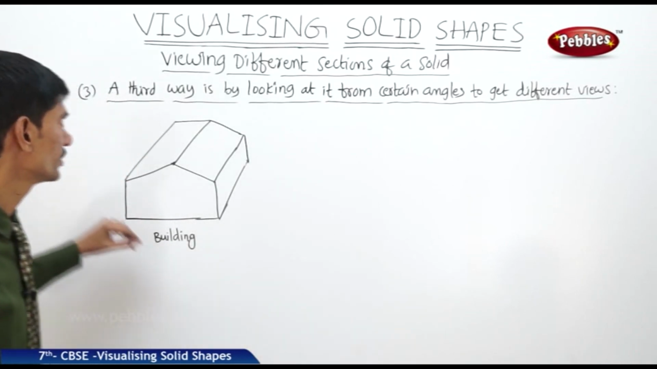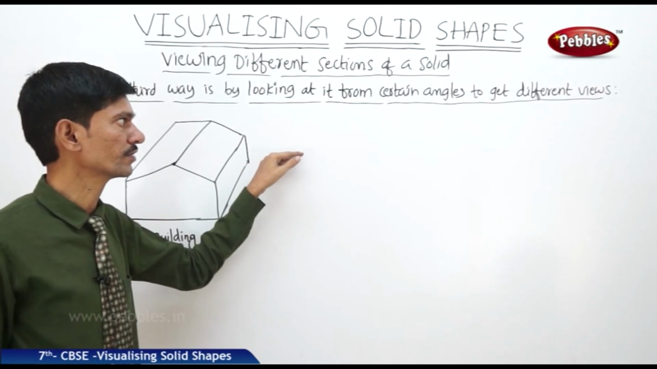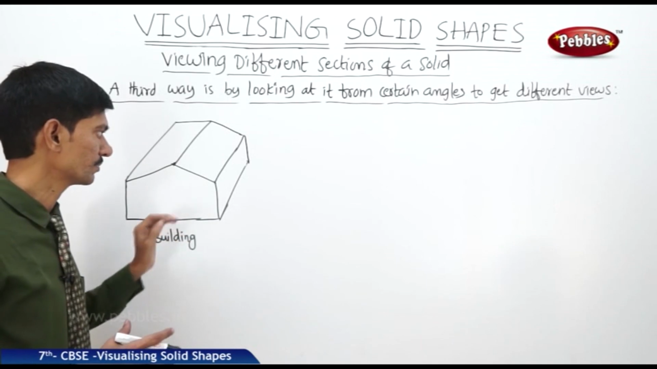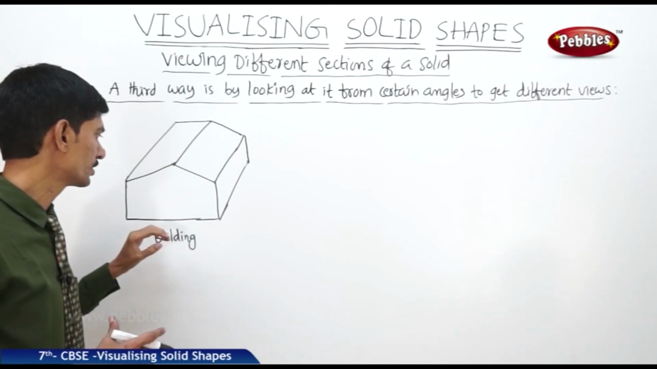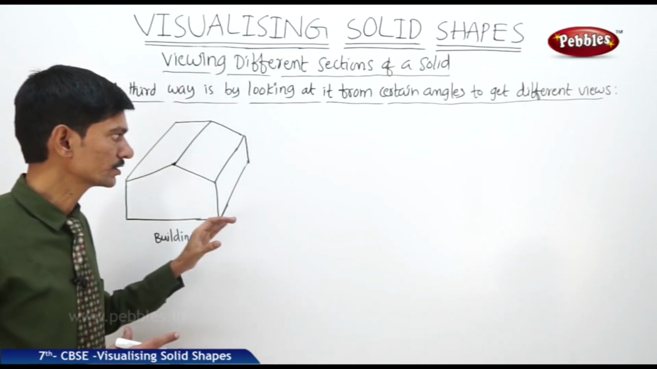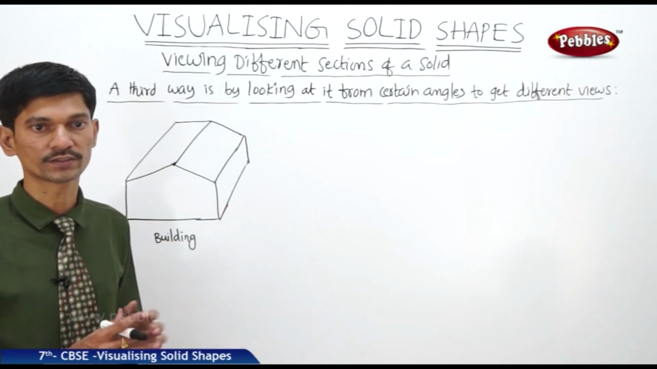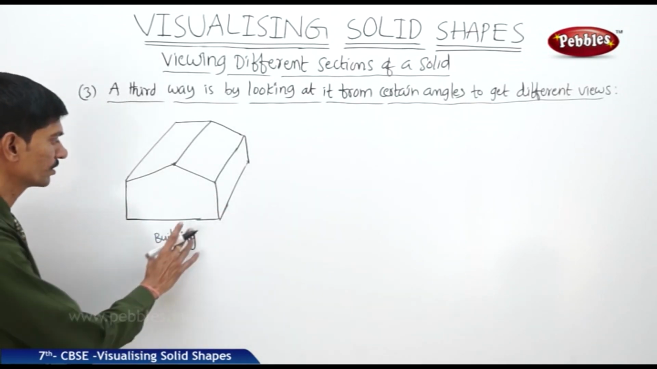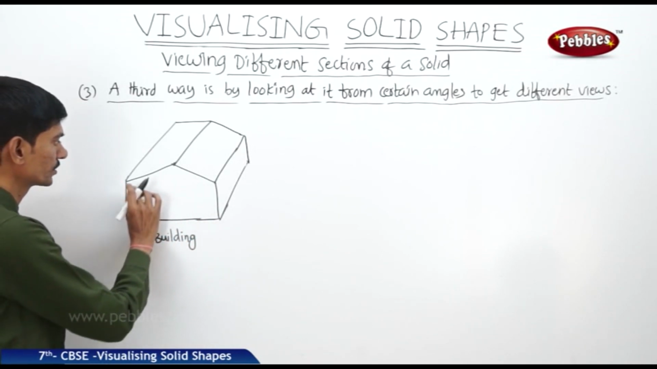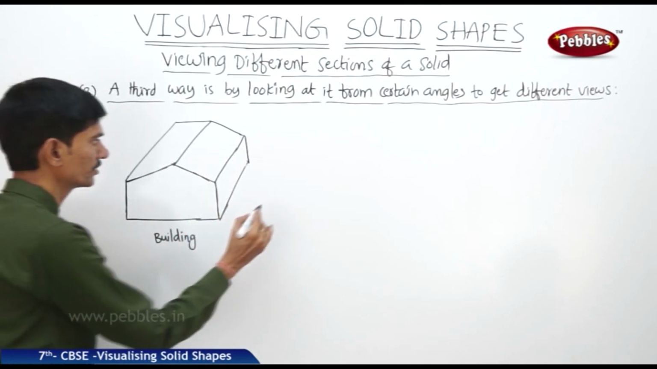Now let us see the third way. The third way is by looking at it from certain angles to get different views. Now if any solid shape is given, we can see the shape in 3 different ways. The three different ways are top view, front view and side view. So the solid shape will look different if you observe it in different ways. If you take the example of a building, and you see the front view of the building, we get exactly this shape. So this is the front view of the building.